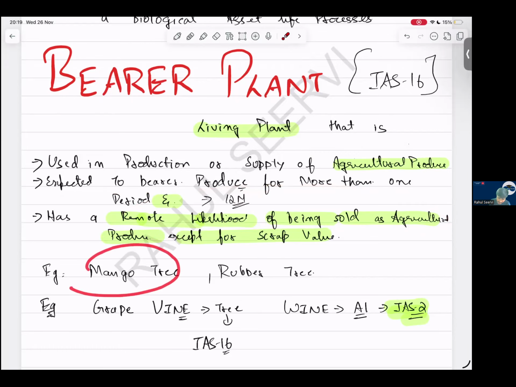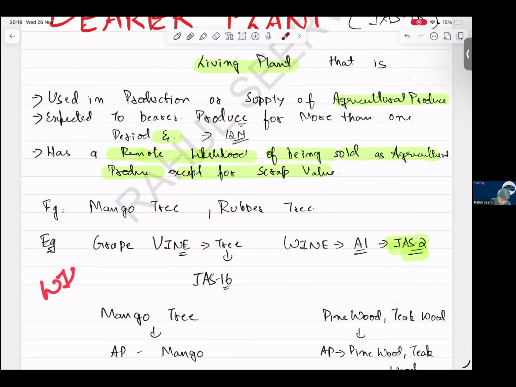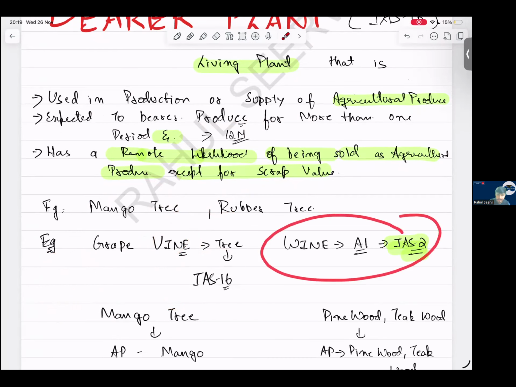Like mango tree, rubber tree, grapevine. Yes or no? Grapevine. There is a difference between WINE and VINE. WINE is alcohol, VINE is the tree. The vine is IAS 16, sir. Wine is IAS 2. Students will make mistakes here. Avoid this.